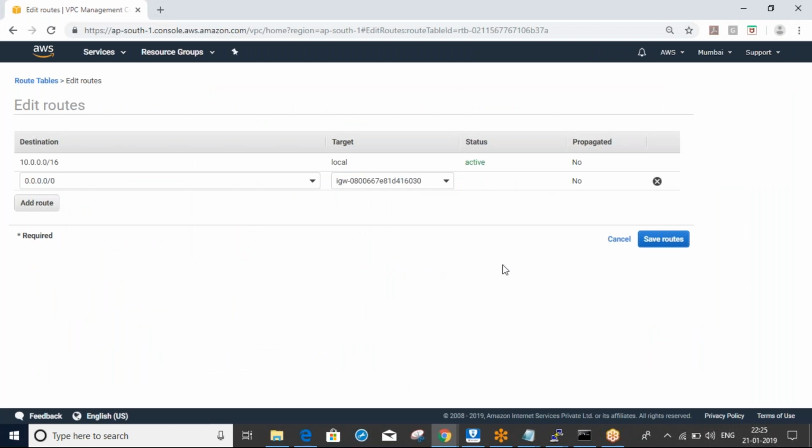Related to defining rules, I am a bit confused because here we are mentioning that destination means our VPC, correct? Anything in our VPC. Yes, exactly. Not VPC, it's subnet. Okay, subnet. And target is what actually? This target is internet. That means target is my internet gateway. I'm mentioning my internet gateway.